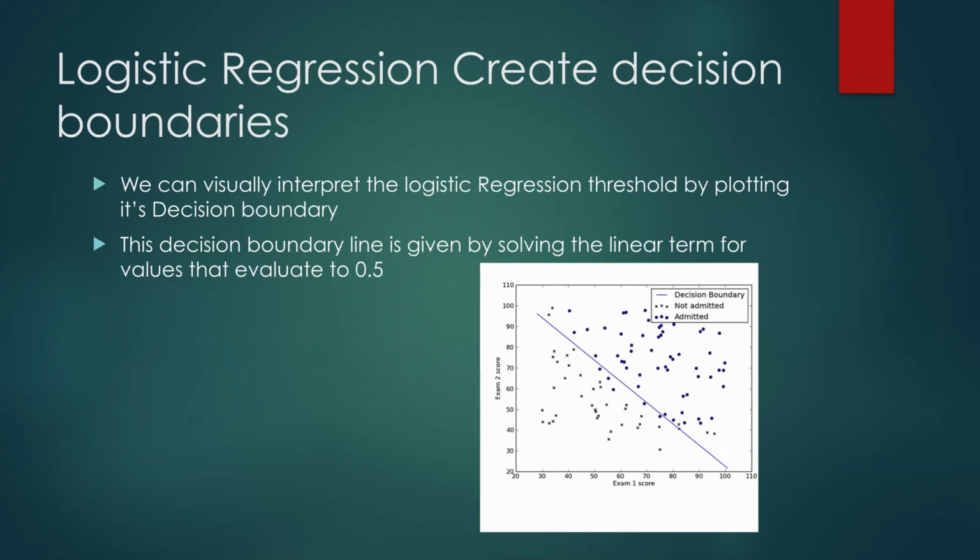Also, logistic regression creates decision boundaries. In this picture, you can see a student being admitted to a school, and we are using logistic regression to plot the decision boundary. This decision boundary gives an idea of the linear separation between the values. The dots beyond the boundary line show the decision on whether students are admitted or not.